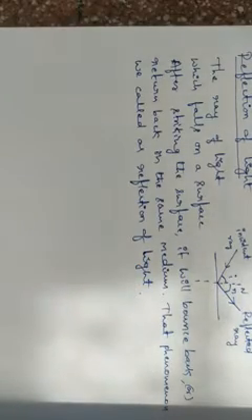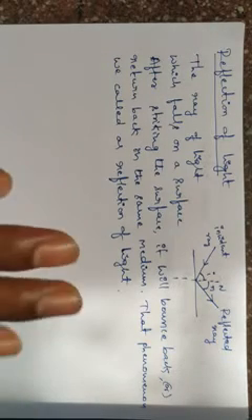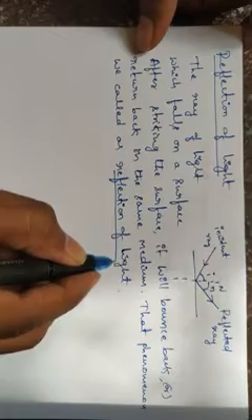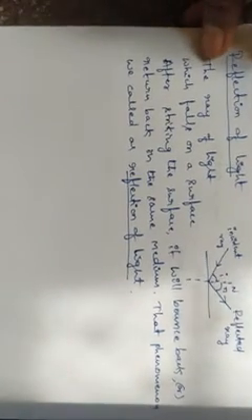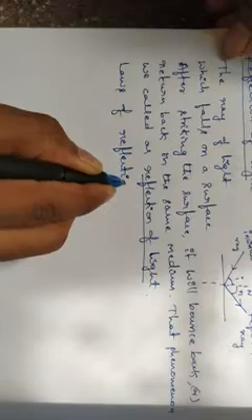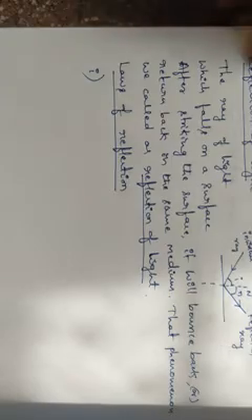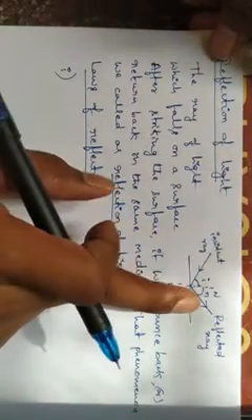The ray of light which falls on any surface will return back in the same medium. So that phenomenon of light we call as a reflection of light. When the light strikes any surface, this reflection of light takes place. So this reflection of light takes place means it satisfies two laws, or we have observed two laws in case of this reflection of light. So those we call as the laws of reflection. The first law is the angle of incidence is equal to the